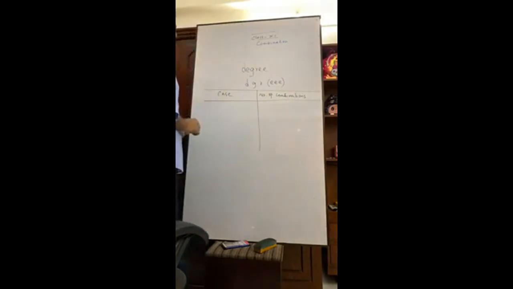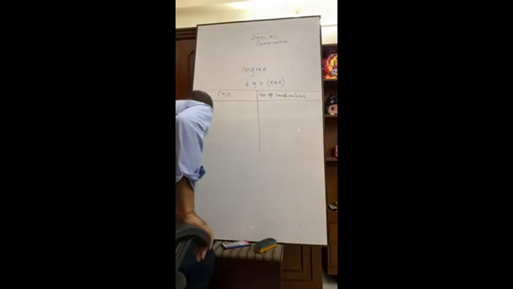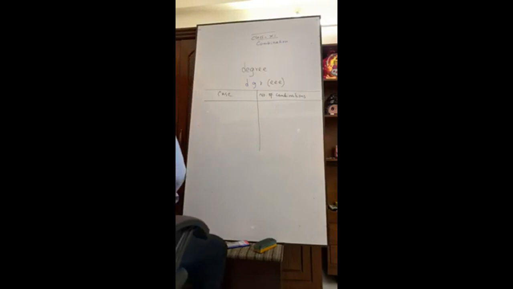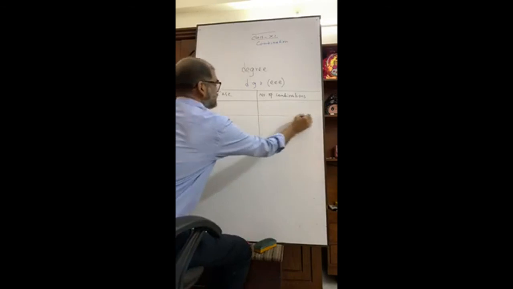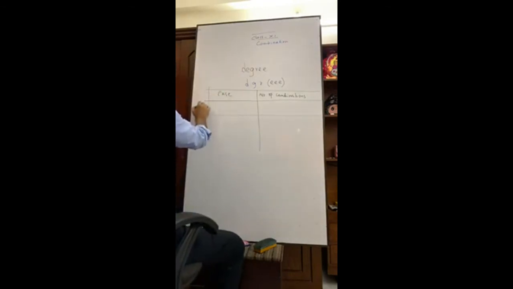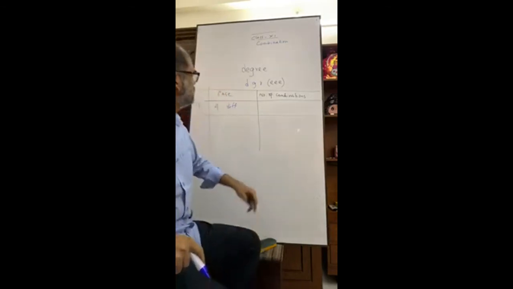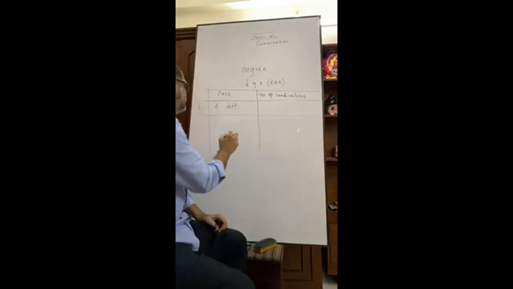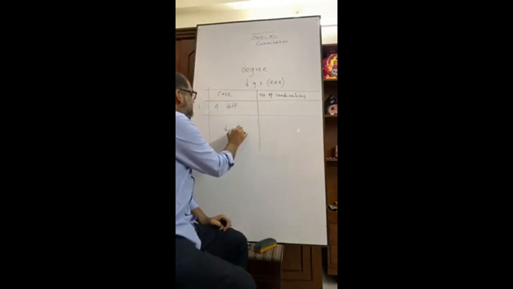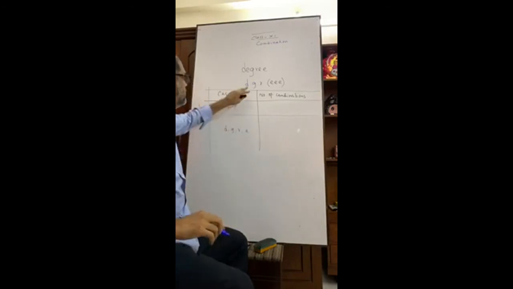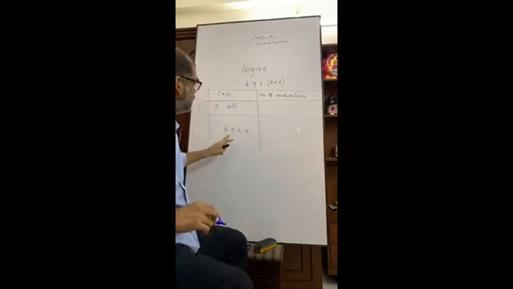number of combinations. Suppose in first step, in step 1, I am going to take all four different letters. How many different letters we have? We have actually 4 different letters. That means D, G, R and E. We have 4 different letters.